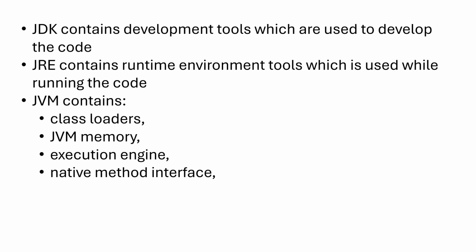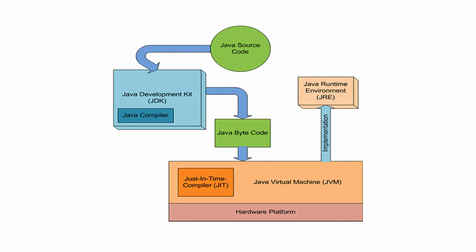The native method interface is a framework in Java that allows users to run Java code and operate with applications and libraries written in other languages, for example C, C++, etc. It acts as a bridge between the Java platform and native environments, applications, or libraries. Native method libraries are libraries written in other programming languages such as C, C++, and assembly. These libraries can be loaded through native method interfaces. By seeing this image, you will get a clear picture of the flow of the Java code. Initially, the Java source code enters the JDK to develop the code using JDK tools, after which it compiles the code and gives bytecode. That bytecode enters the JVM to give output. While it executes in the JVM, the JRE creates a runtime environment to run the code by using JRE tools.